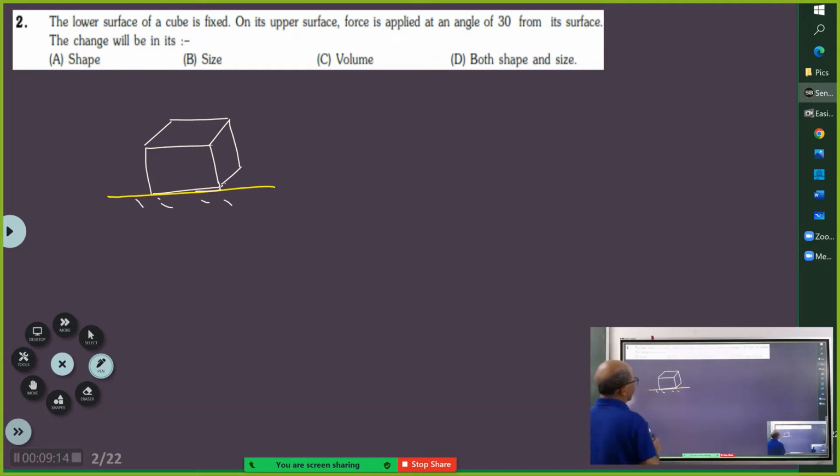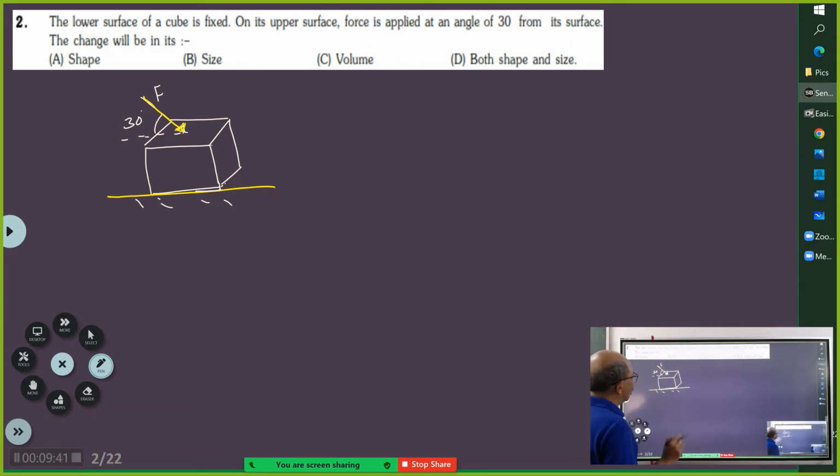Now you are going to apply a force at 30 degrees with respect to the surface, making an angle of 30 degrees. So this is the force that is applied.